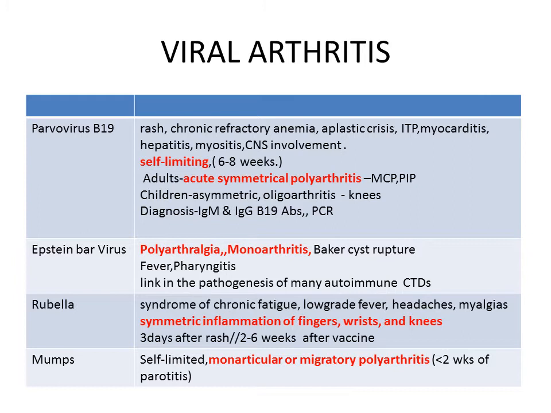In rubella, we find a syndrome of chronic fatigue, low-grade fever, headaches, myalgias, and symmetric inflammation of the fingers, wrists and knees, typically seen either 3 days after the rash or 2 to 6 weeks after vaccination. In mumps, the arthritis is monoarticular or a migratory polyarthritis, which is self-limiting, occurring within 2 weeks of parotitis.